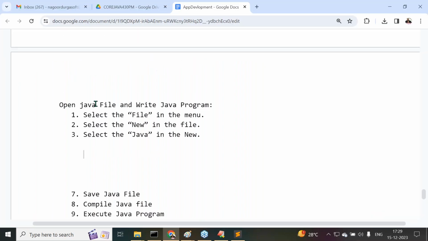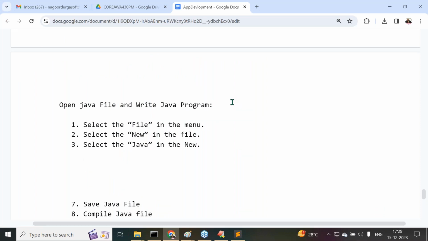Now see this one. The steps are: open Java file and write Java program. Open Java file, we have seen it with this. If we use the above steps, Java file will be open. Java file will open, comma, where we have to write a Java program. We have to write a Java program.